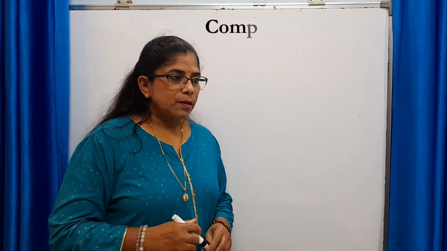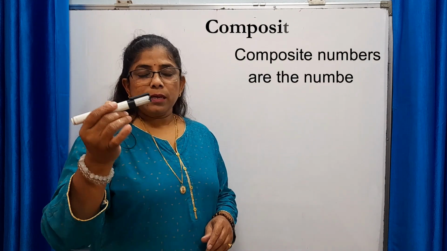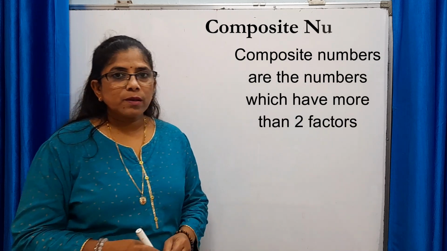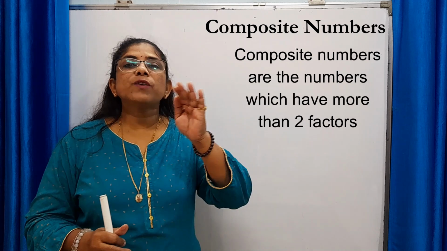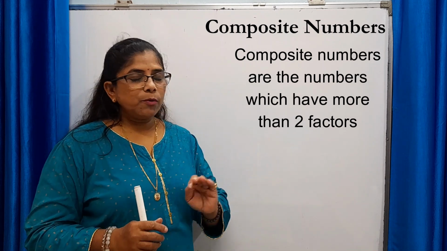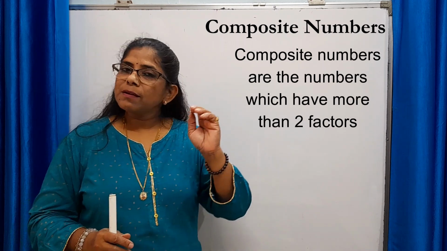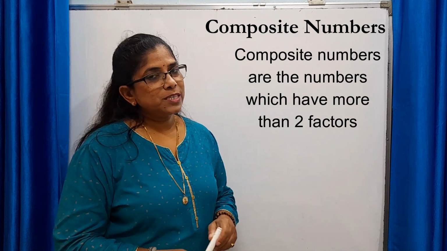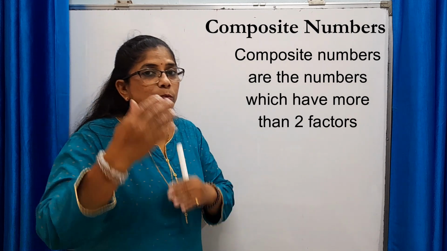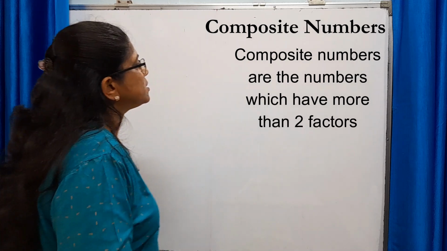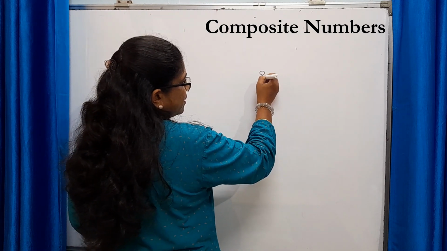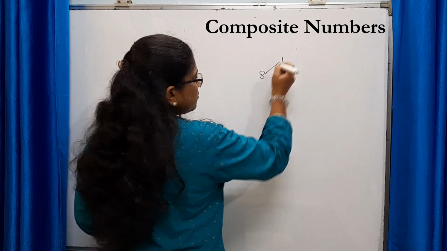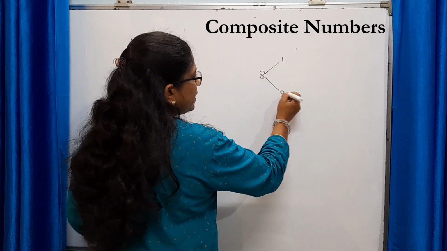Next type of number is composite number. Now the composite numbers are the numbers which have factor 1, the number itself, and at least one more factor. Means the number having more than 2 factors is called as composite number. Example 8. See, now 8 is having factor 1 and 8.